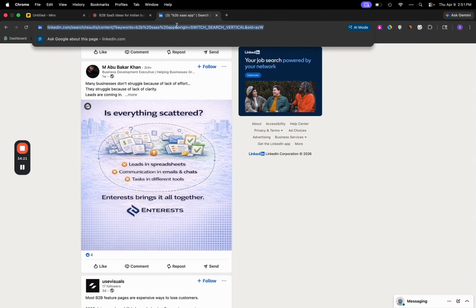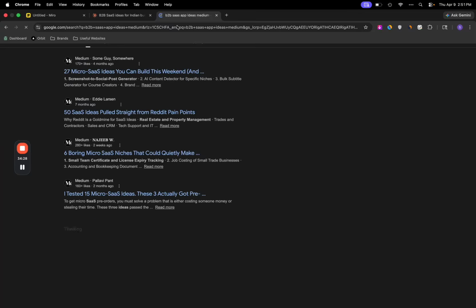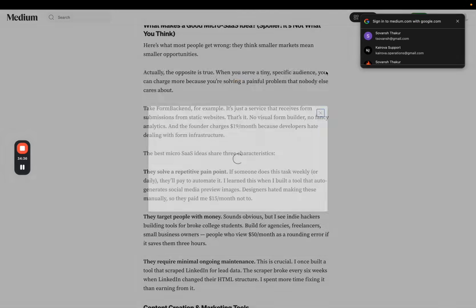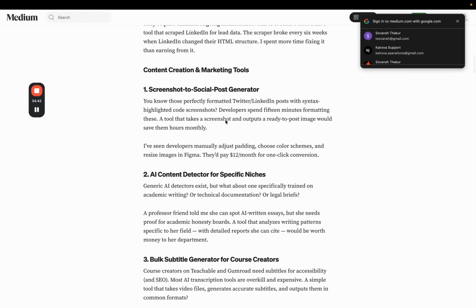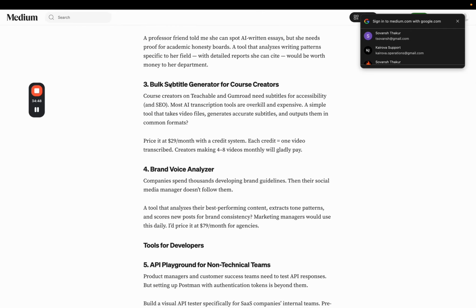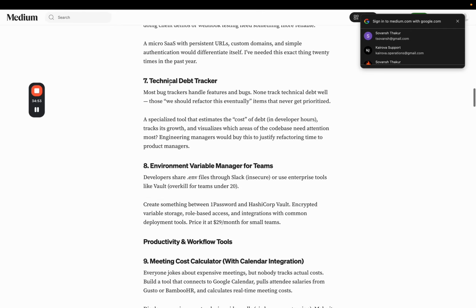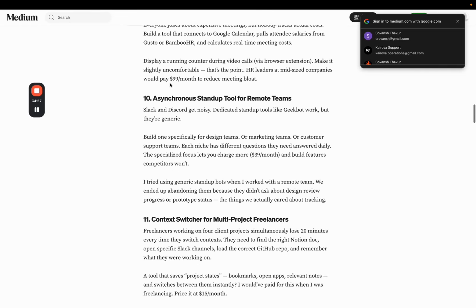So let's also use this platform called Medium, right? B2B SaaS app ideas Medium. It's also a very good website you can use for inspiration. Okay, screenshot the social post generator. That's interesting. Content for specific niches, buzz for post creators. That's also pretty cool. Brand voice analyzer, API playground, localhost live technical tracker, and more.